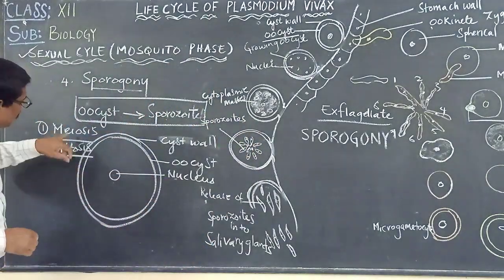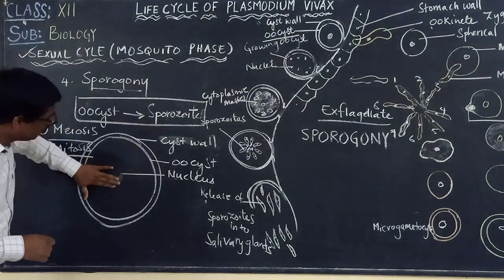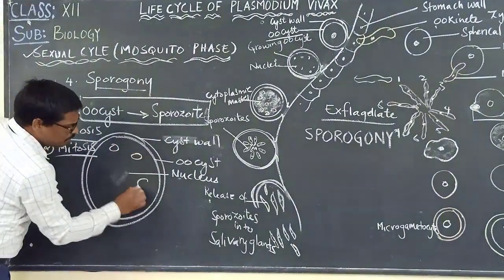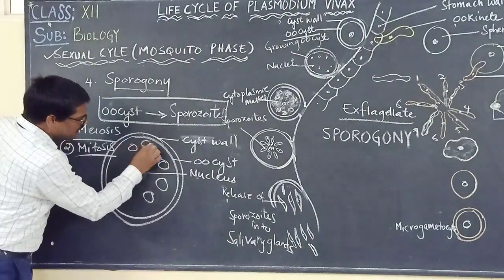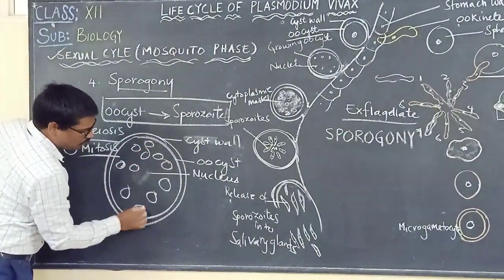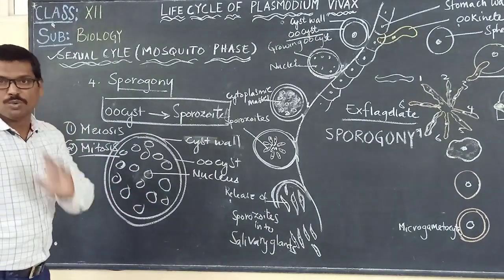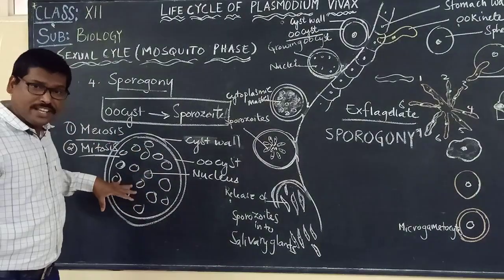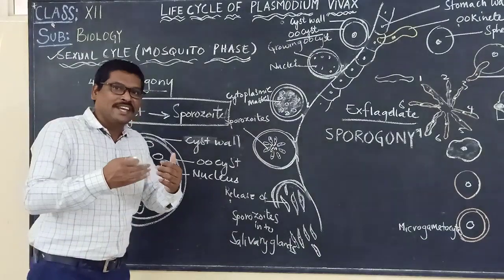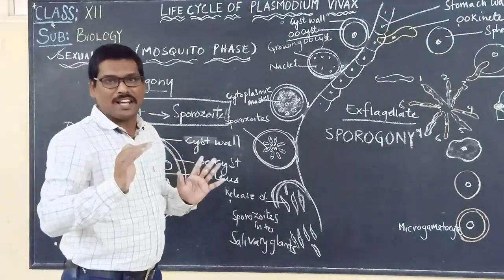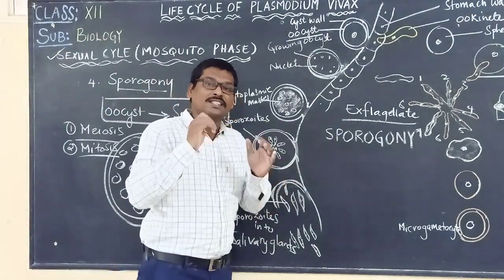So when this nucleus undergoes meiosis and mitosis, there will be many nuclei present within one oocyst. Now all these nuclei are slowly surrounded by cytoplasm.